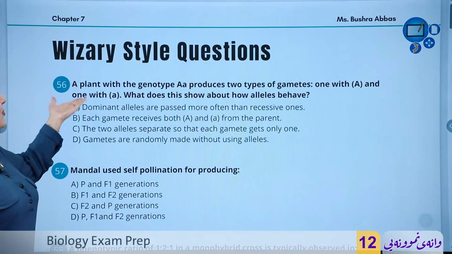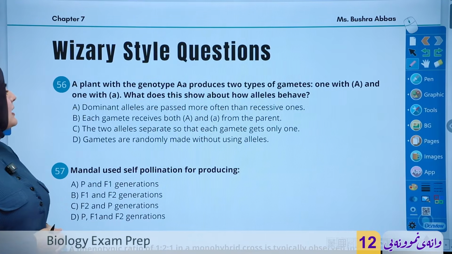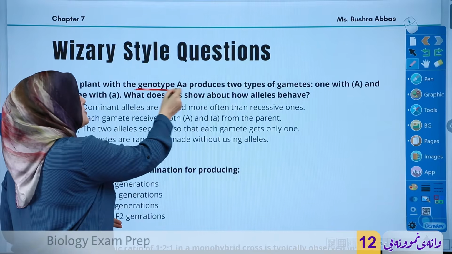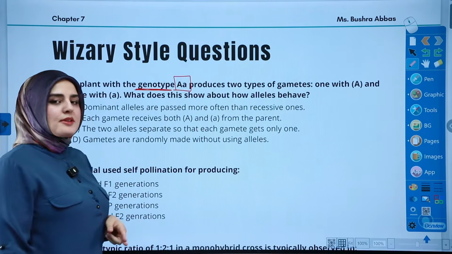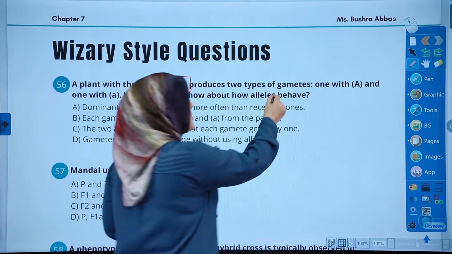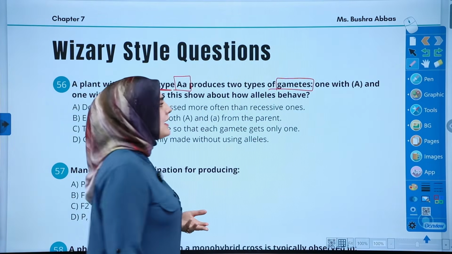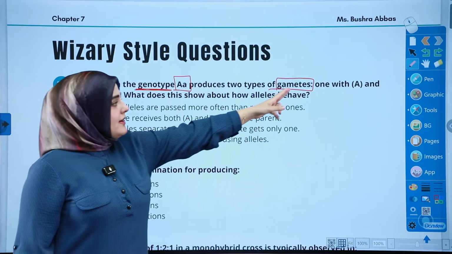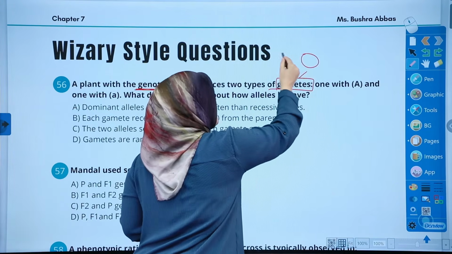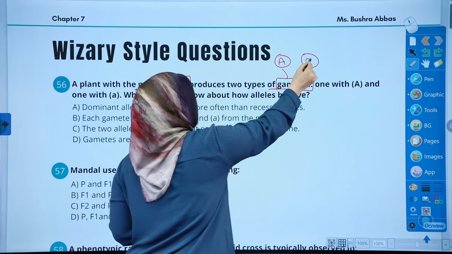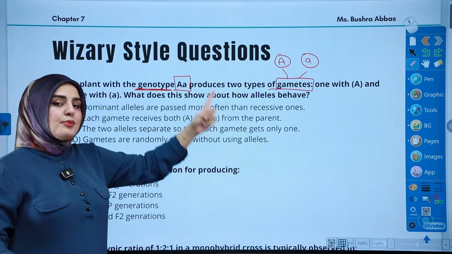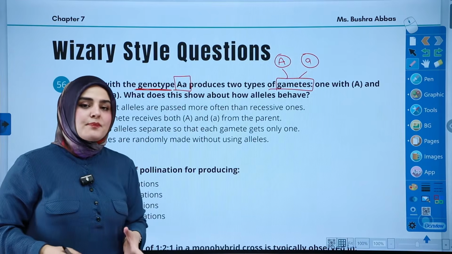It says a plant with the genotype A capital, A small. Remember, this is a genotype because we got the letters A capital, A small, produces two types of gametes. Gametes means sperm or egg or the sex cells, got it? So, among them, we created two gametes, okay? One got A capital, the other one got A small.